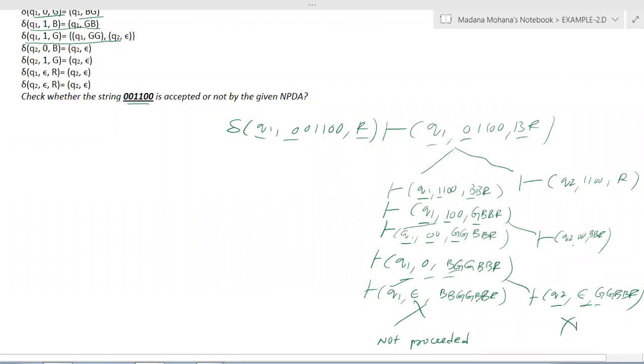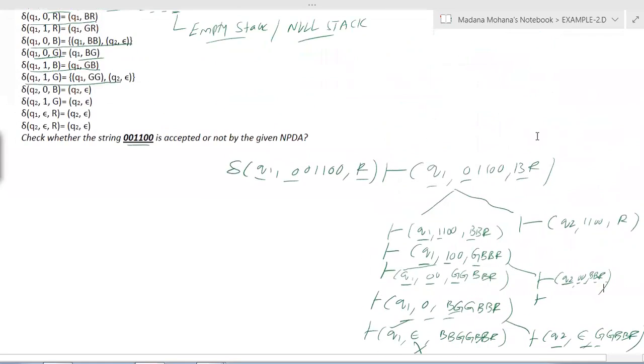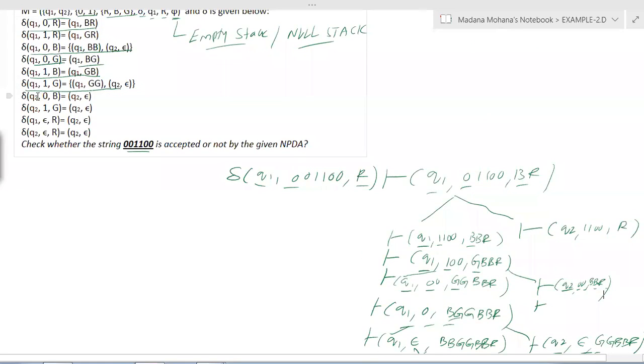Then go back and check other alternative paths. Here the other alternative path is Q2 0 0 BBR. Now you can proceed in this way. Q2 0B, let us check the transition. Yes, we have. Q2 0B gives the transition Q2 null. So now the state is the same, Q2. The remaining input is 0. Now B is erased. The remaining stack symbols are BR.